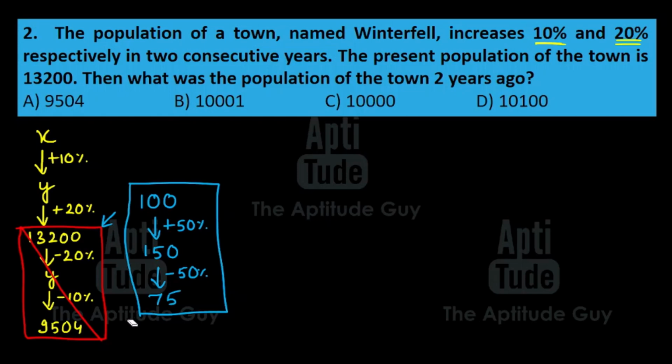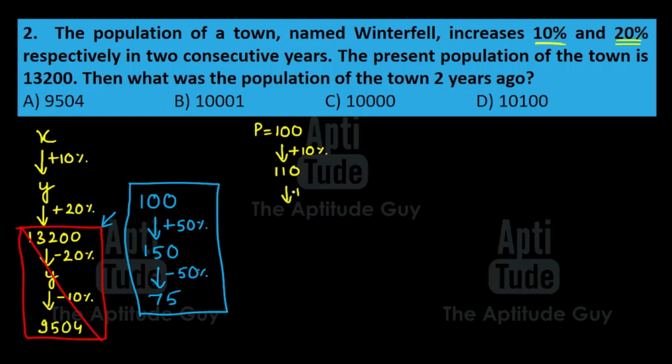Now, how do we solve this question? Again, there are 2 ways to solve this question. One is using 100 and one is using X. First, I'll do it using 100. So first what we do is we assume that the population is 100 initially. Now this first increases by 10%. It becomes 110.